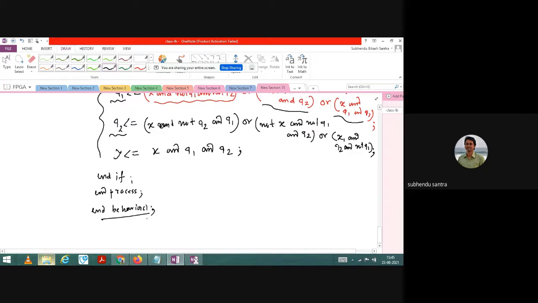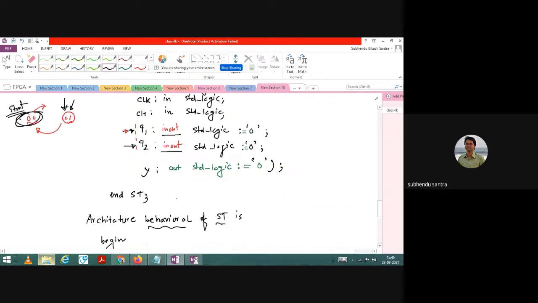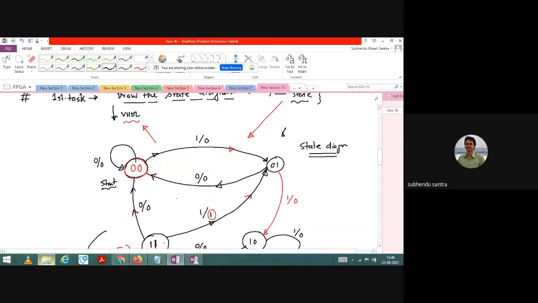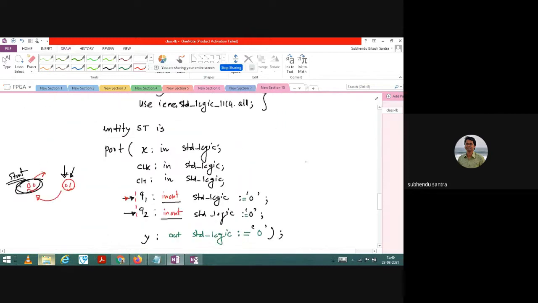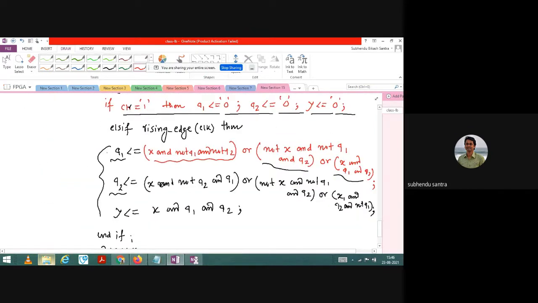Now you see how interesting it is. You have a fairly complex state diagram, which means the problem statement is also difficult. Now you see how easily you can implement it by writing a simple VHDL code. Only these 3 lines of code, 1, 2, 3, and your problem statement will be solved. So this is the power of VHDL. You can completely solve a complex state diagram very easily if you know how to write it.